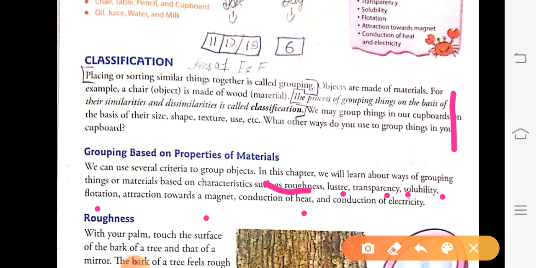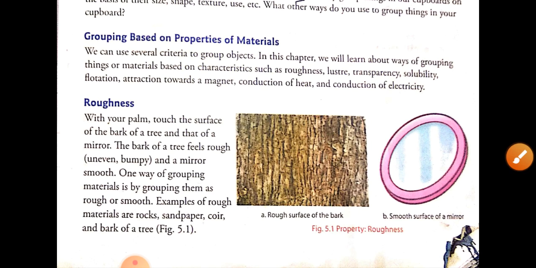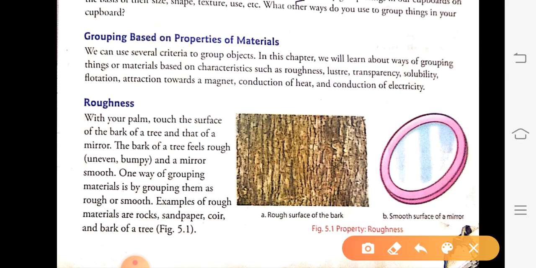First we will see our first property, that is roughness. I think you have all seen the ground and the difference between the tiles. Have you seen the tiles? Yes, all have seen the tiles.